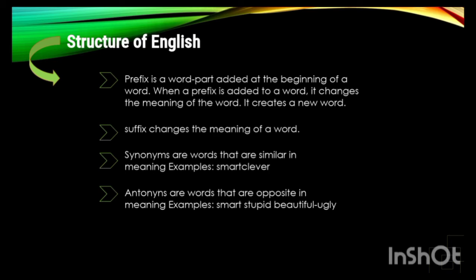Synonyms are words that are similar in meaning. Example, smart. The synonym is clever. Antonyms are words that are opposite in meaning. Example, smart, the antonym is stupid, and beautiful, the antonym is ugly.